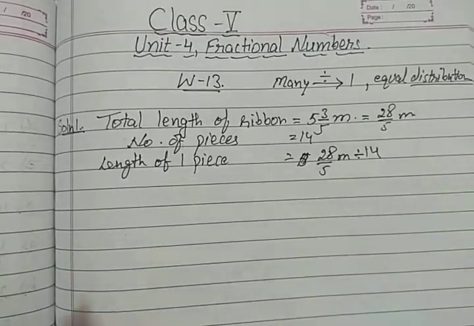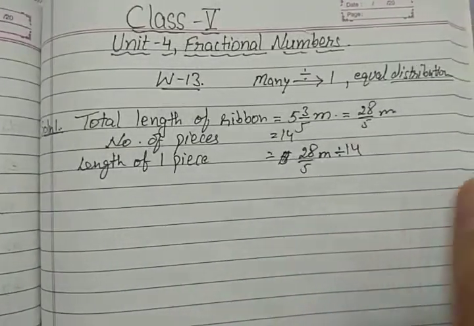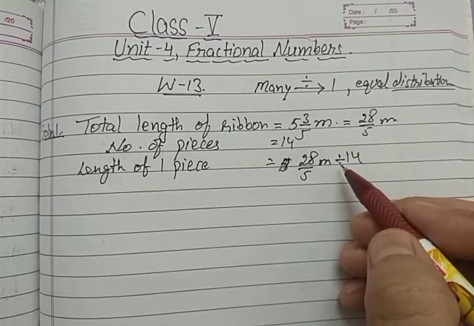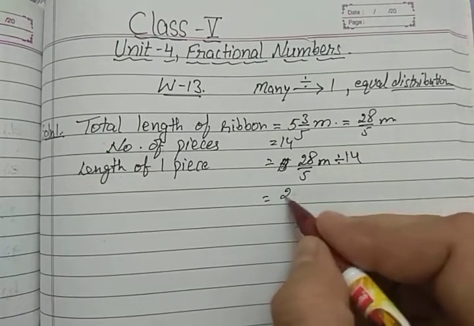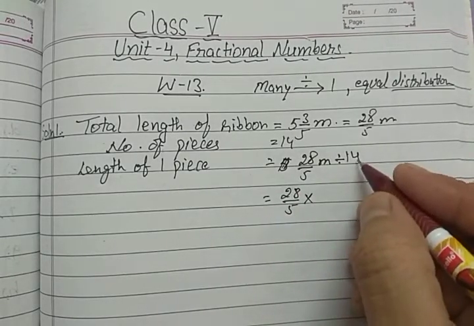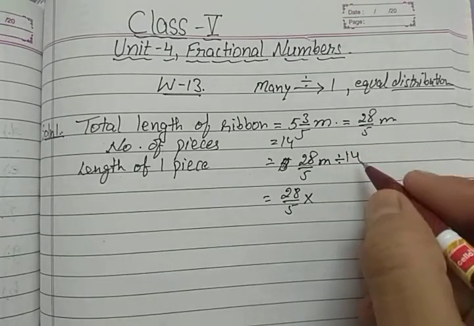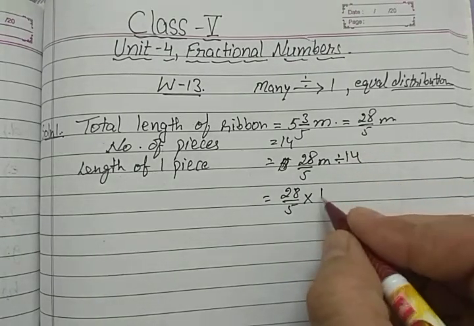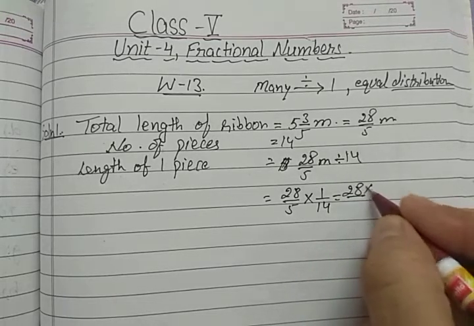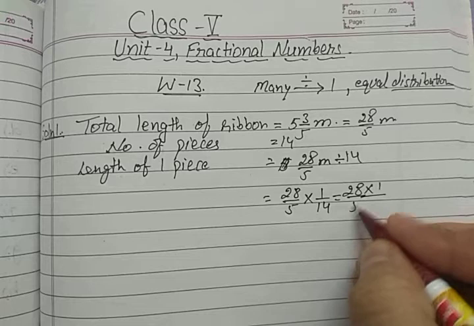You know what we have to do in division. We convert the division sign into a multiplication sign by writing the reciprocal of the divisor. So it will become 1 upon 14.